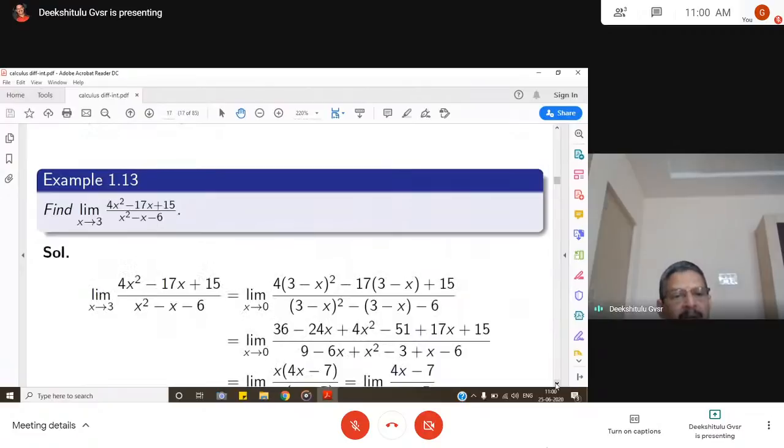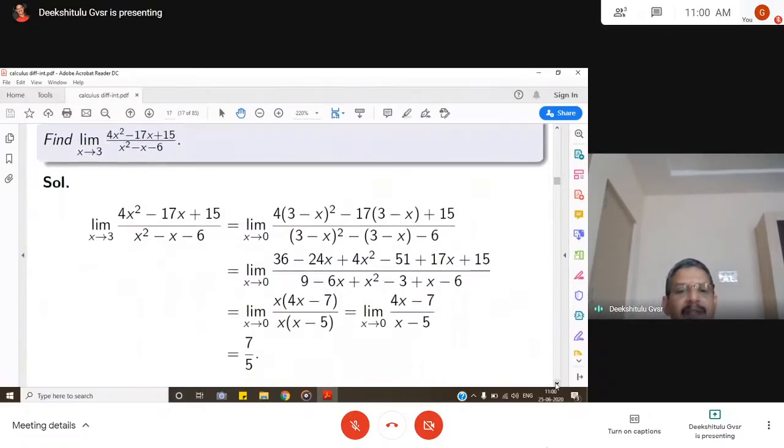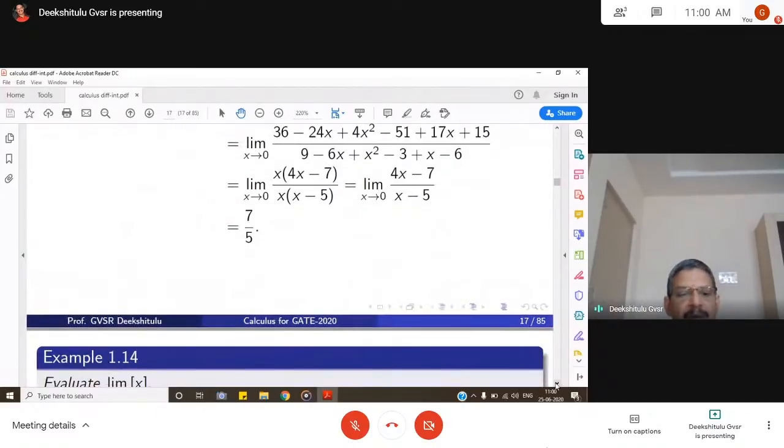So take another example, limit x goes to 3 of 4x square minus 17x plus 15 by x square minus x minus 6. So that we can write in a convenient way. You can as well substitute x is equal to 3 there. Otherwise, we can write x minus 3 or 3 minus x conveniently in terms of that. You can see that this limit goes to 7 by 5.